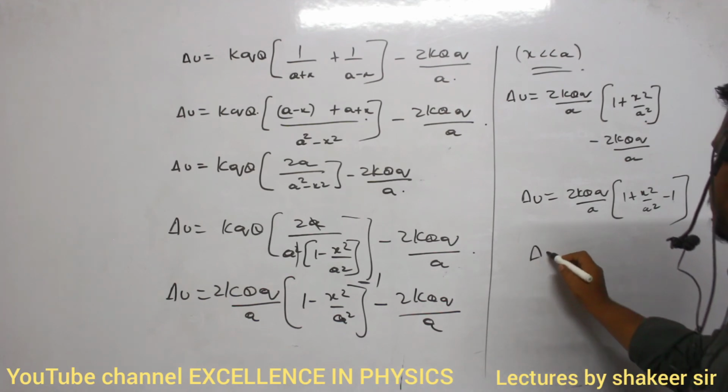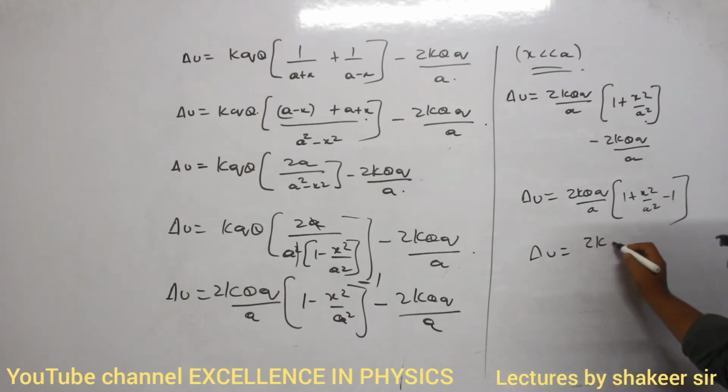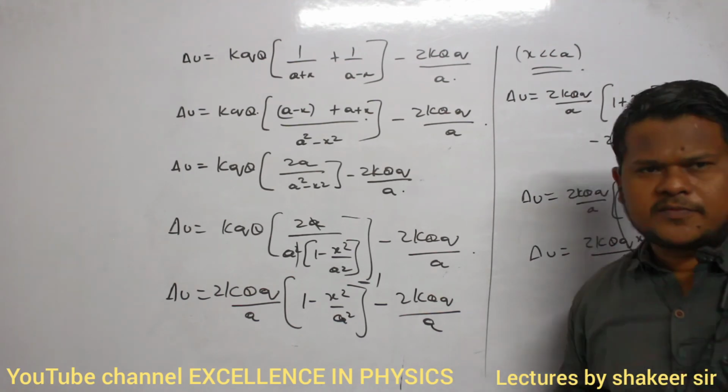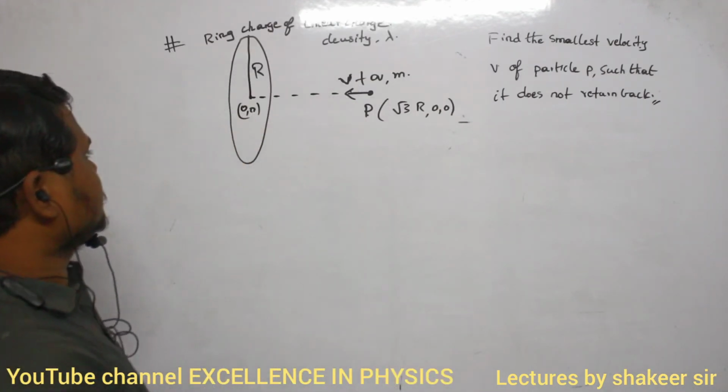Clear? So delta U is equal to, 1 and 1 get cancelled, so 2kq into q x square divided by a cube. Okay? So this is the change in potential energy of this system if a charge is slightly displaced. Have you understood, all of you, first of all?